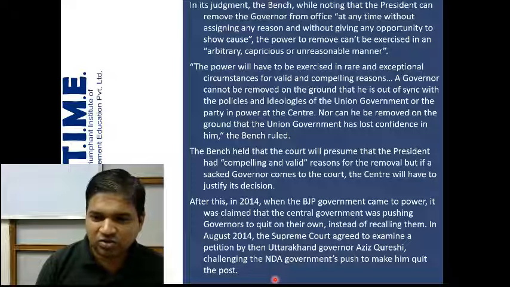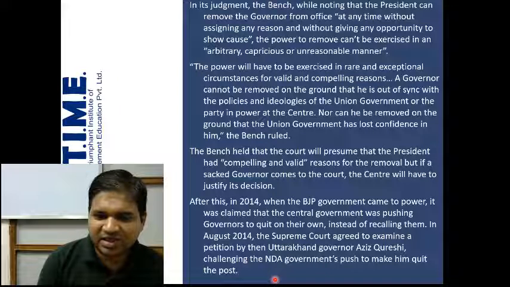So they were creating circumstances so that governors quit on their own. They were not asking the president to remove the governor; they were just creating situations in which the governor would himself quit.